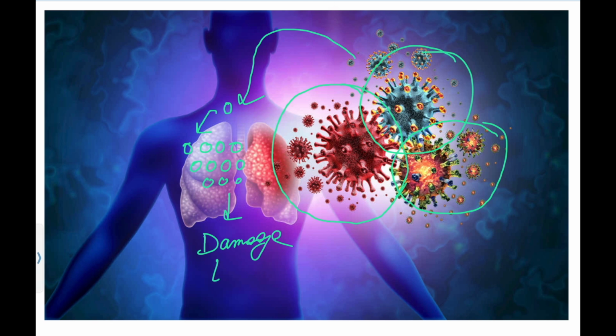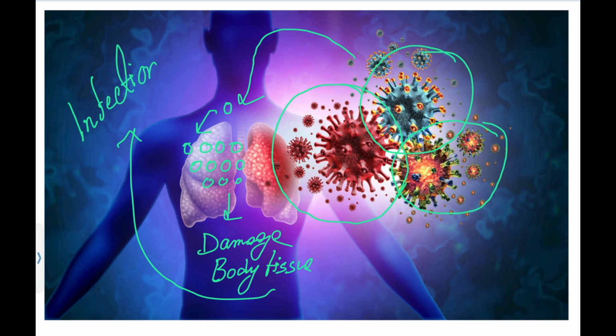As a result, signs and symptoms will show. Persons may get sick. That is called infection. So today our topic of discussion will be infections.